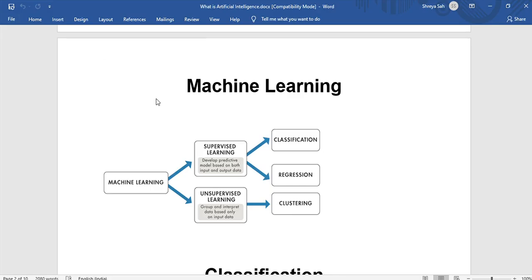Hello people. So in this tutorial we will discuss more about machine learning and different ways in which we can do supervised and unsupervised learning. Okay. So this is just to give you the basic idea of all these methods.